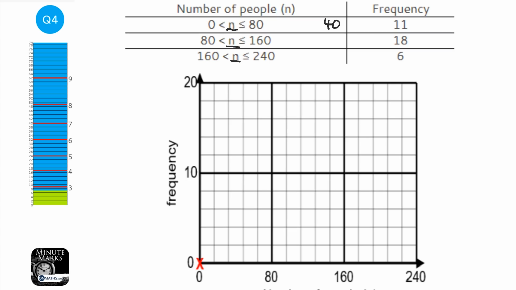To do it a different way, you could add the two values together and halve it, and that works just as well. So 80 plus 160 is 240, and then halve it would be 120.